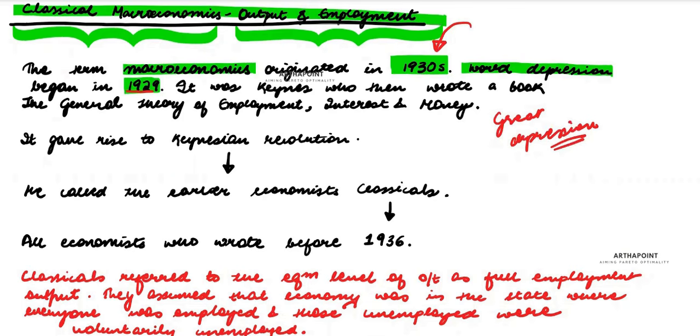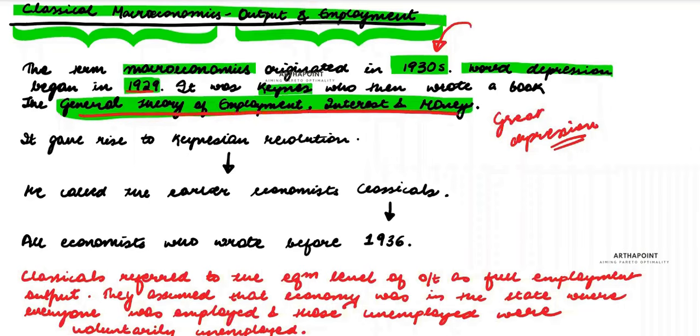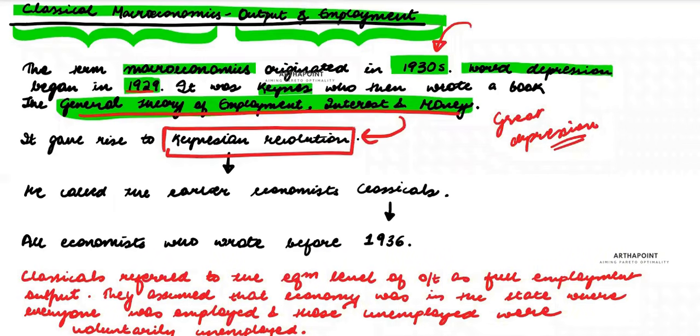Keynes gave a book called The General Theory of Employment, Interest and Money. When Keynes gave this book, that is what gave rise to something we call the Keynesian revolution.